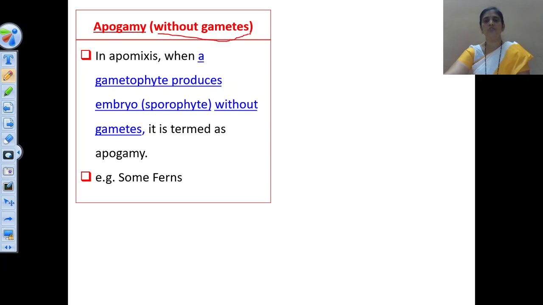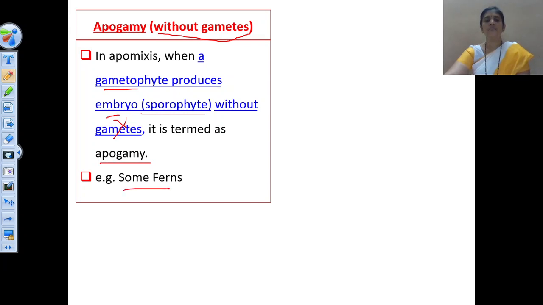So here, formation of an individual is taking place without gamete formation. In apomixis, when a gametophyte produces an embryo, that is a sporophyte, without gametes, it is called apogamy. Here the gametophyte directly produces an embryo, that is a sporophyte. No gamete formation is there, and hence it is known as apogamy.